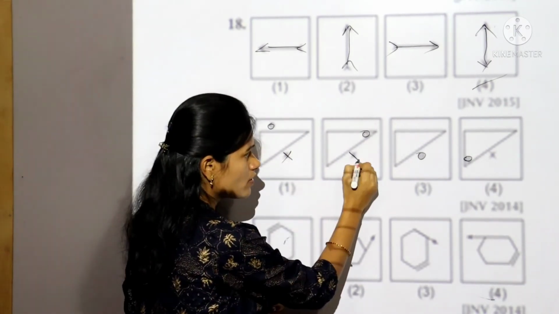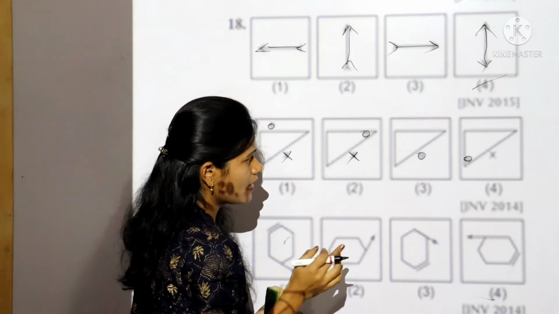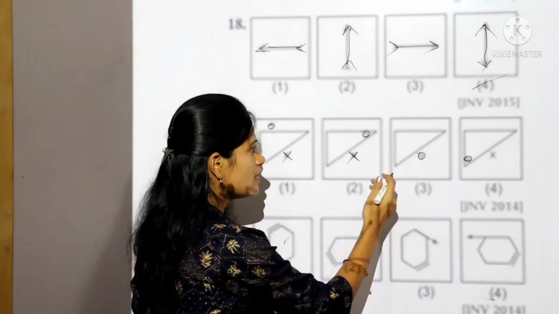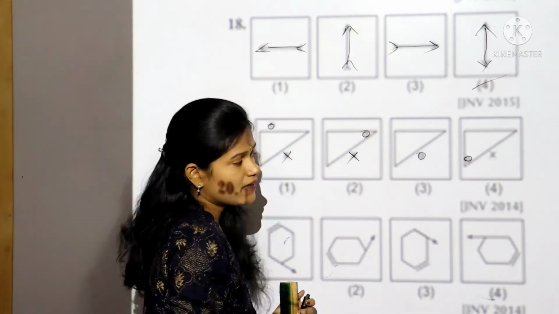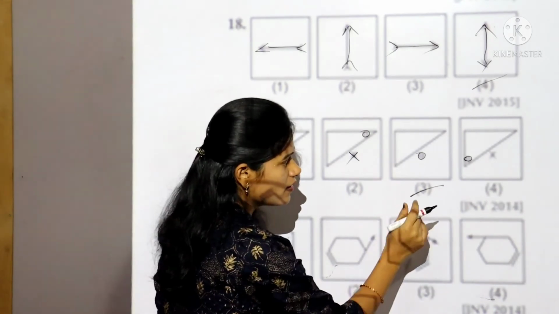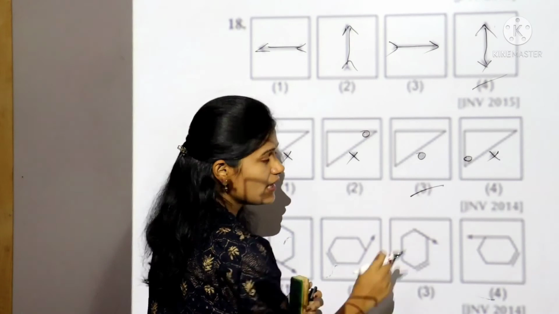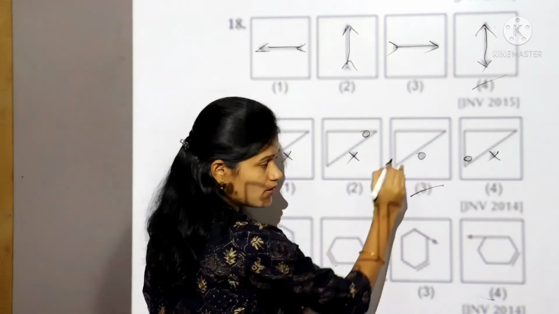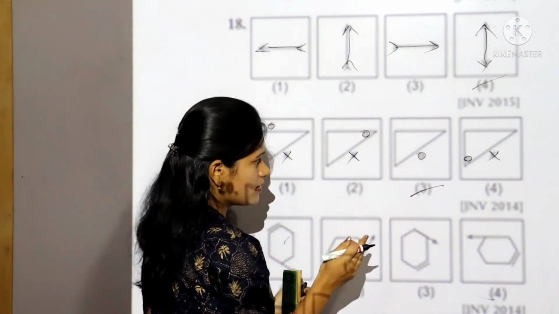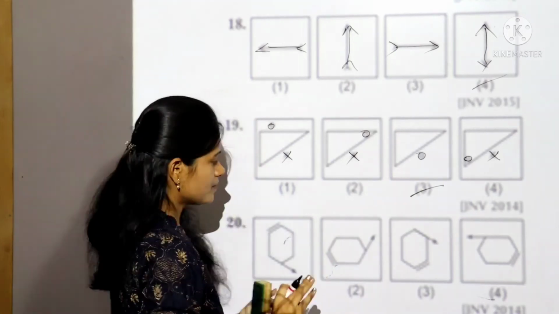In the second box also, present outer of the triangle. But in the third, there is no cross cut, which is absent here. In the fourth also, it is present outer. So only in the third, X is absent. So the answer is third.